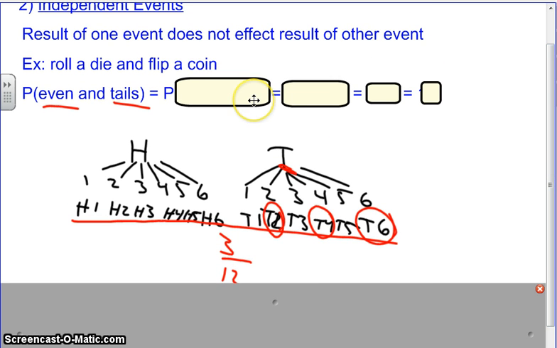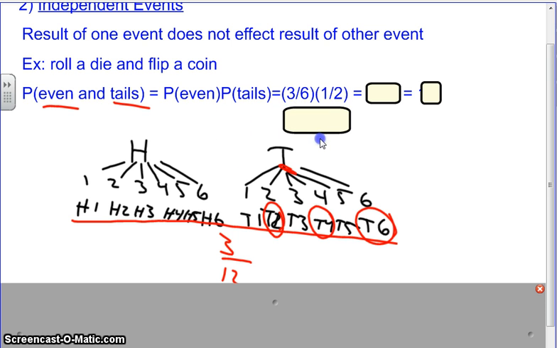But what is the math? How can we go from these values? We have 3 out of 6 are even on a die, and 1 out of 2 are tails on a coin. So what do we do with these fractions to get to 3/12 or 1/4? Chris? You can see it right here. That's right. You are multiplying, aren't you?